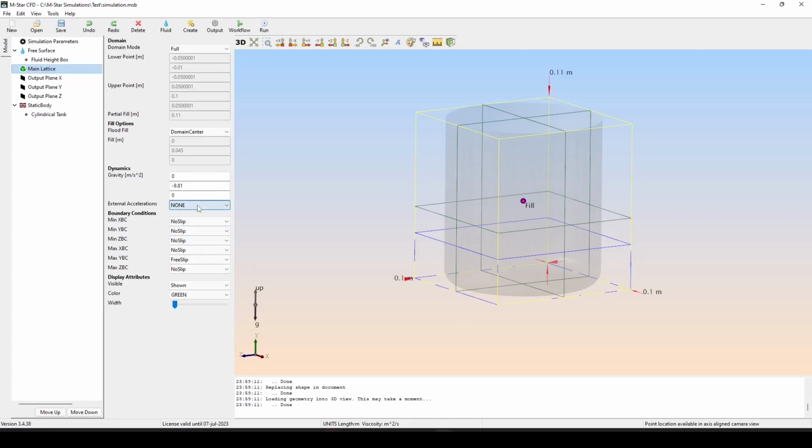In this drop-down menu, we can choose different types of external accelerations. I'm going to start with linear shake. We can define a shake direction in the X, Y, or Z plane. I'm going to leave it at X. We can decide an amplitude measured in meters. And let's do 60 revolutions per minute. So 1 per second.